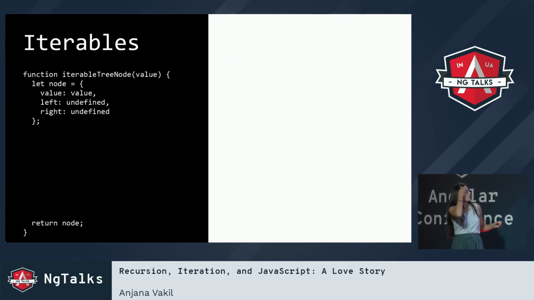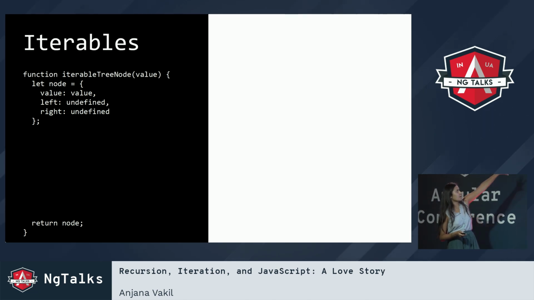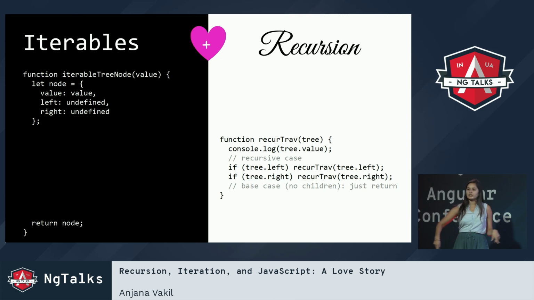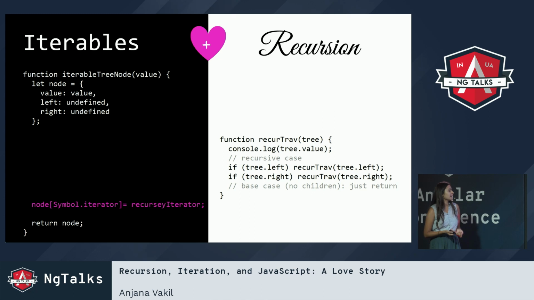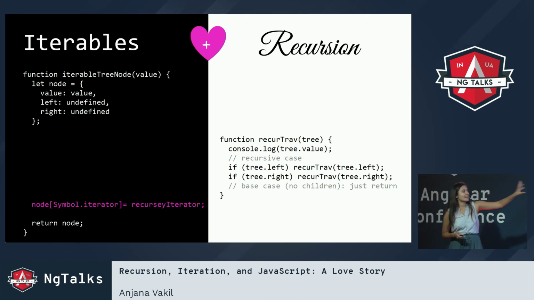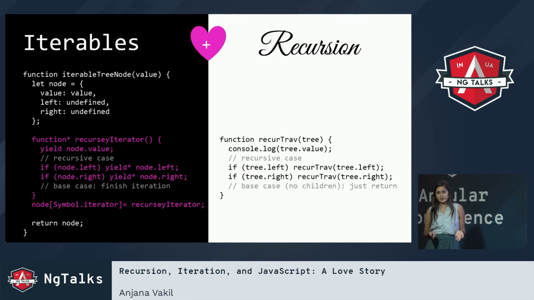So now I'm making a new type of node called iterable tree node, where I basically got my simple node in there, and what I'm going to claim is that we can make it better by bringing in the recursive approach that we had to iterating over the tree and making that something that we can access iteratively in our new type of tree node. We can do this by assigning an iterator to the simple iterator property, and we can build that iterator in the same exact recursive style as we were traversing the tree before, using a generator.